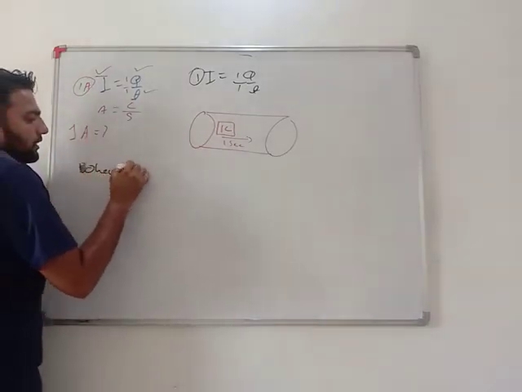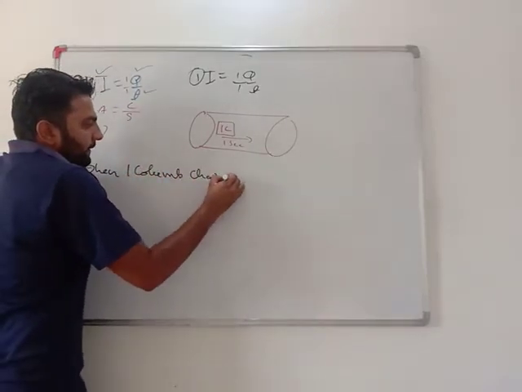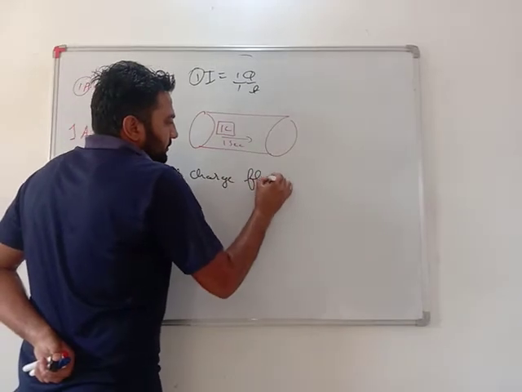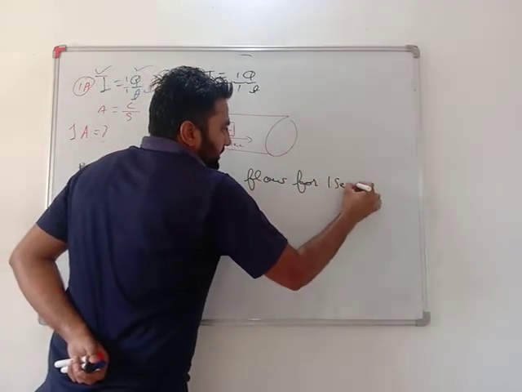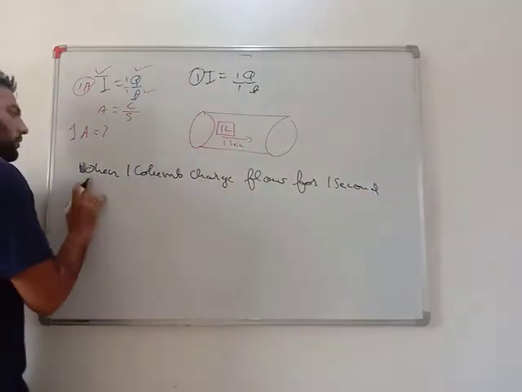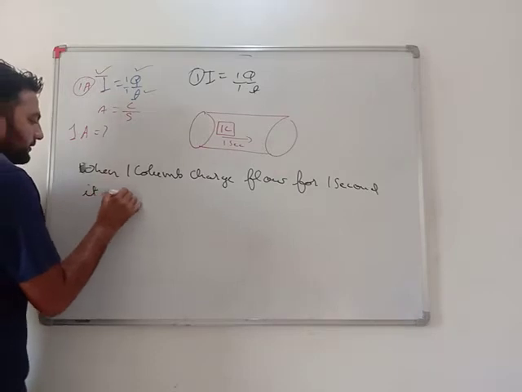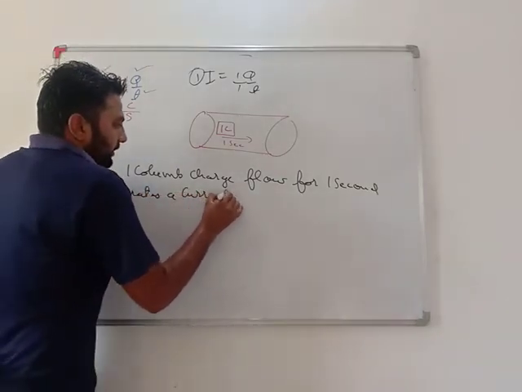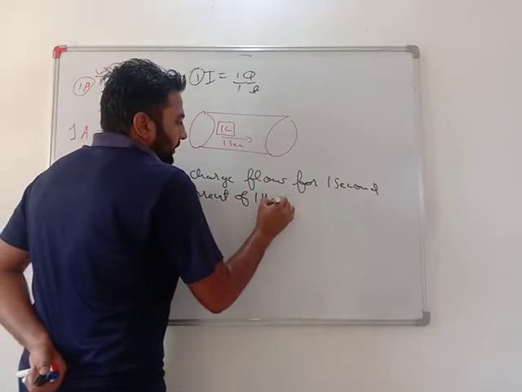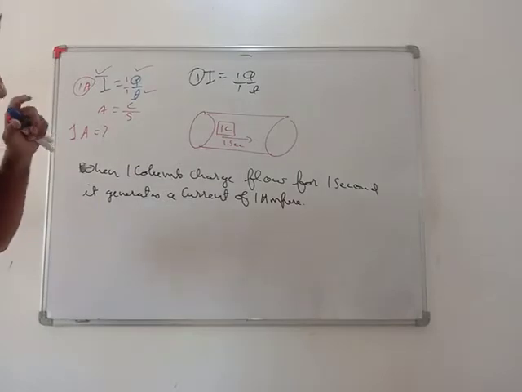When 1 coulomb charge flows for 1 second, it generates a current of 1 ampere. Very important. Okay, dear students.